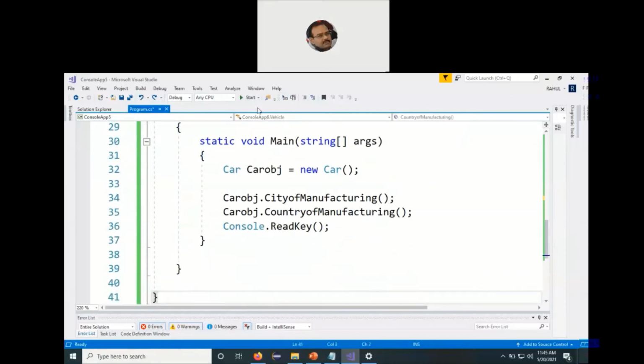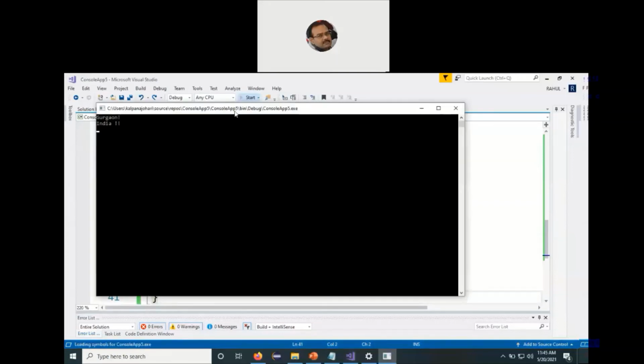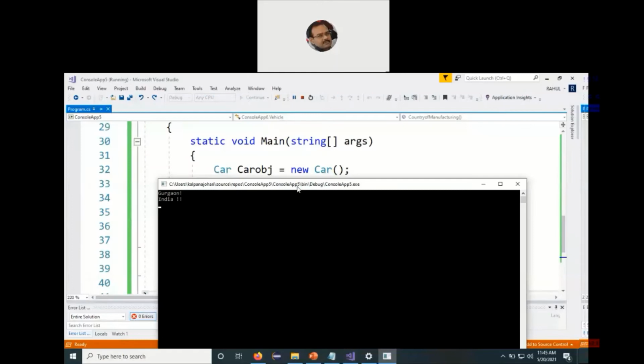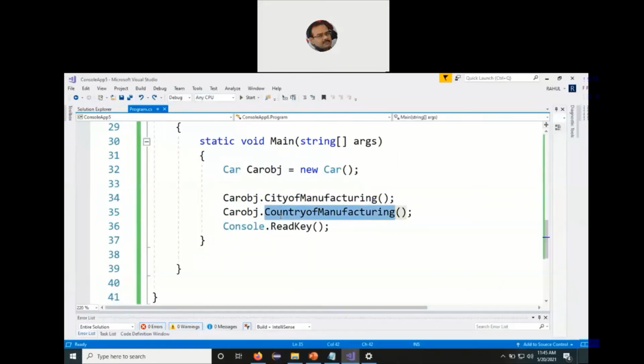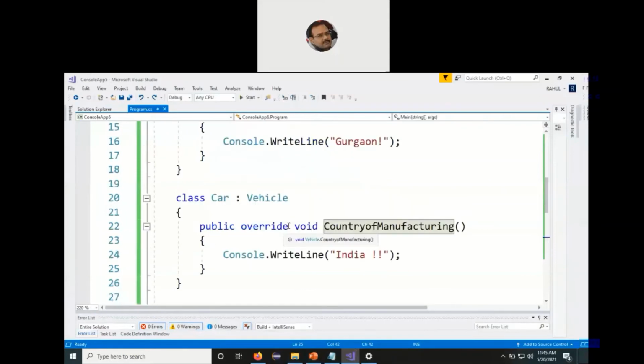So we go and click on start, and then wait for a few seconds, and then yes, now we can see that the output has come, the city of manufacturing and the country of manufacturing, the way it has been called within the program. So that is the way we can deal with abstract classes. First of all, city of manufacturing was called, and then the country of manufacturing was called. So a few things which we need to remember. First is we need to use the override keyword. So this is also called method overriding or function overriding.